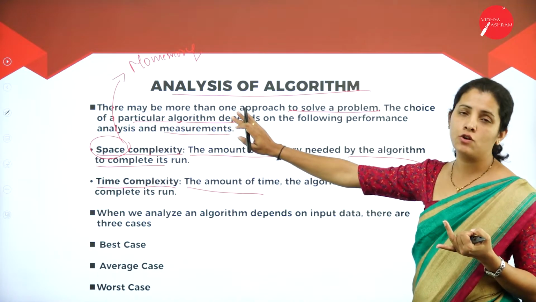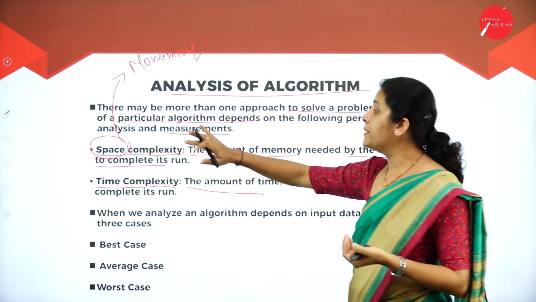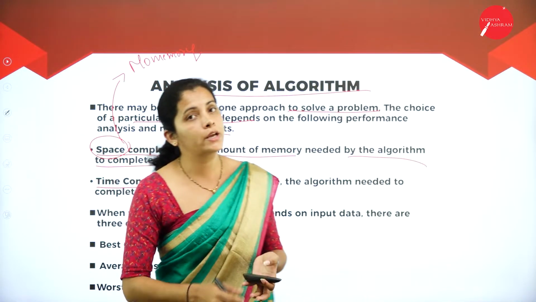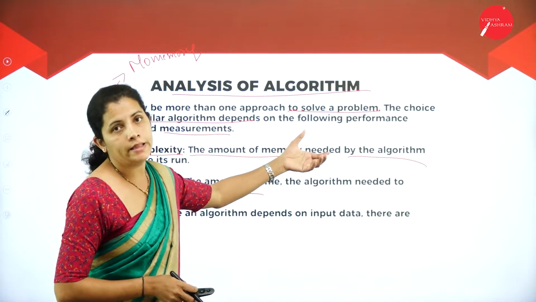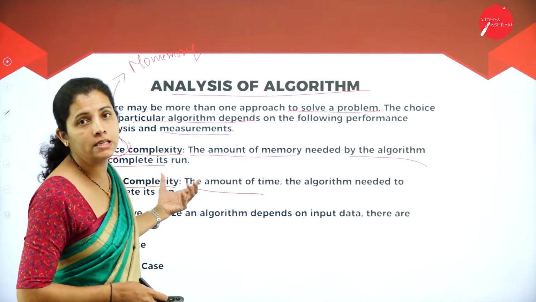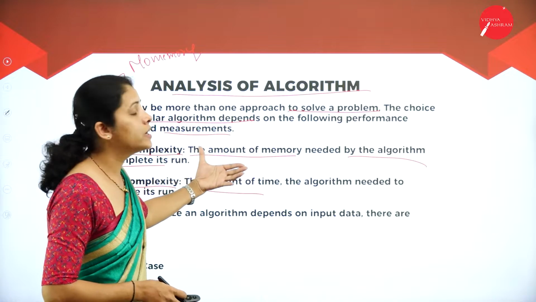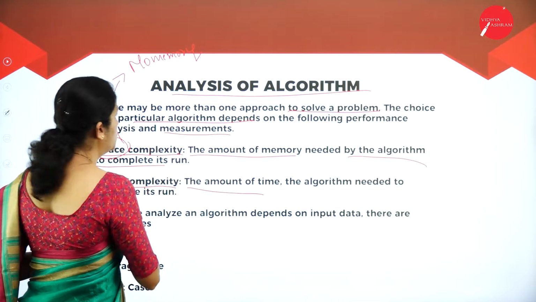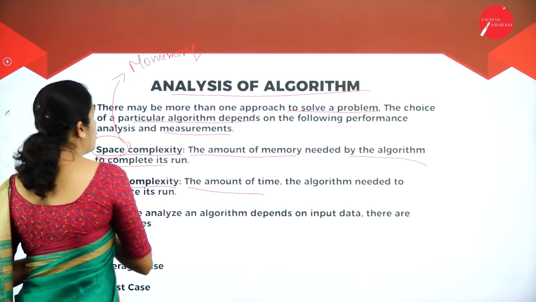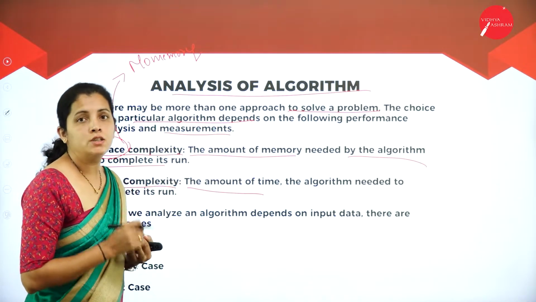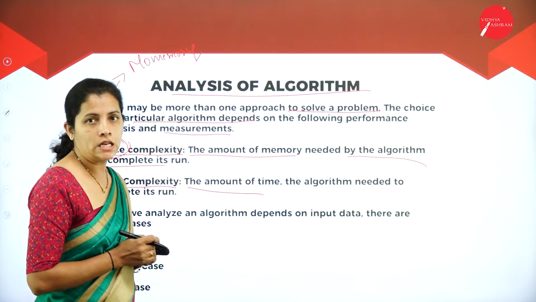That is space complexity, which is nothing but the amount of memory required to run the algorithm, whereas time complexity is nothing but the time required to run the algorithm. So these are the two important performance analyses or measurements.